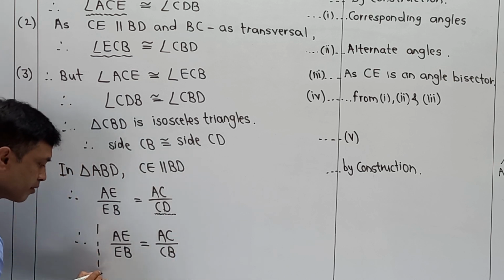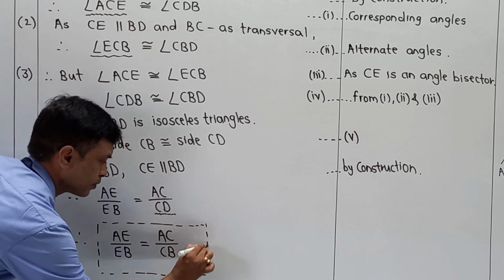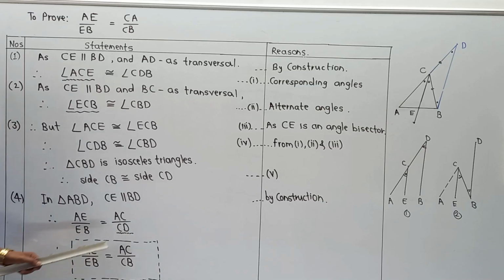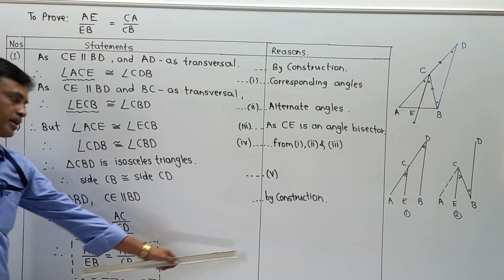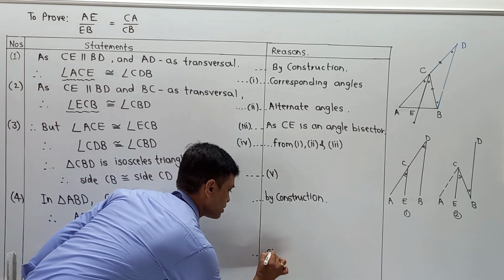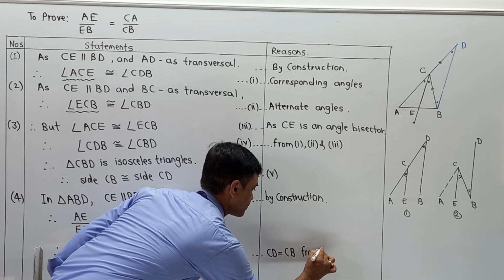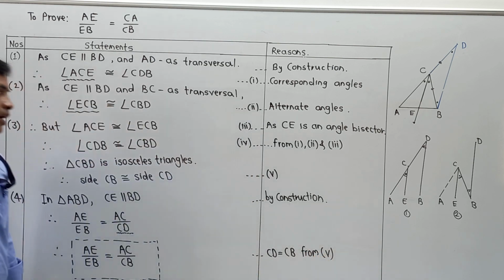In this way we are able to complete our required proof. And as we replaced CD by CB, in the reason you can say that CD is congruent to CB, or you can say from 5, CD is equal to CB from 5. And in this way you can complete the entire proof.